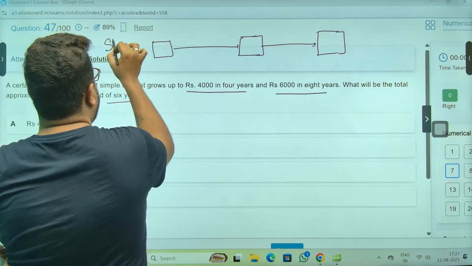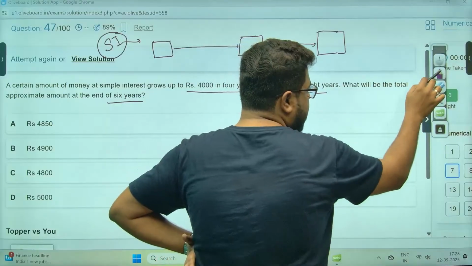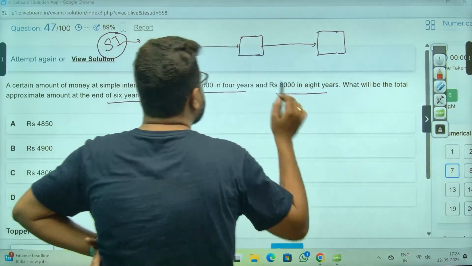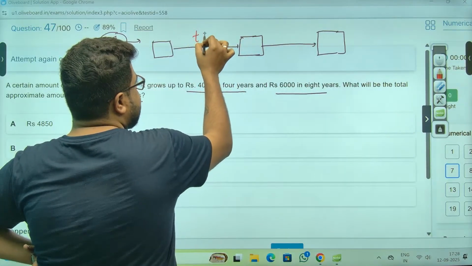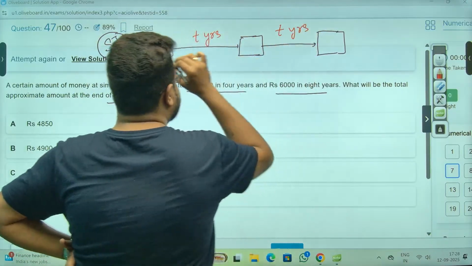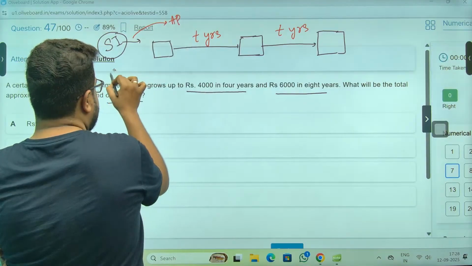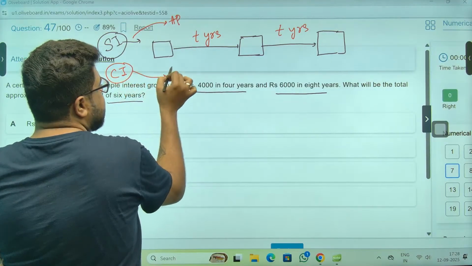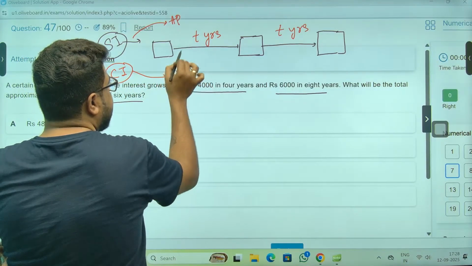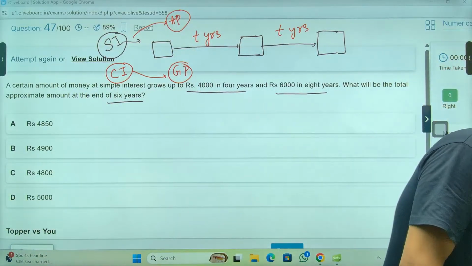If we are talking about simple interest, and these years are the same, T years, and the gap is the same as well, simple interest में this thing follows AP. And if we are talking about compound interest, this thing follows GP. This is the whole mathematical concept.